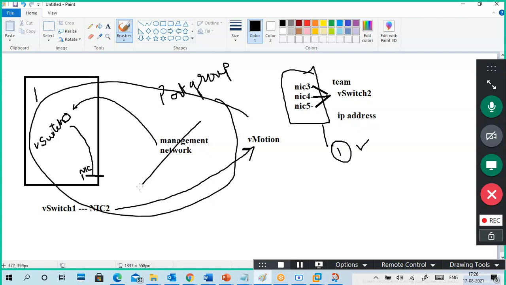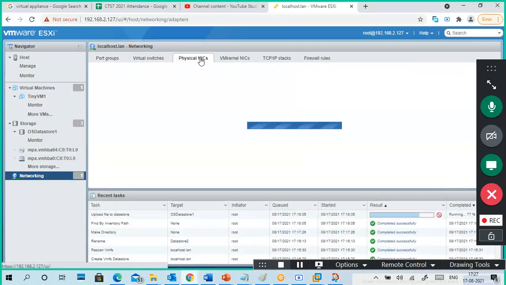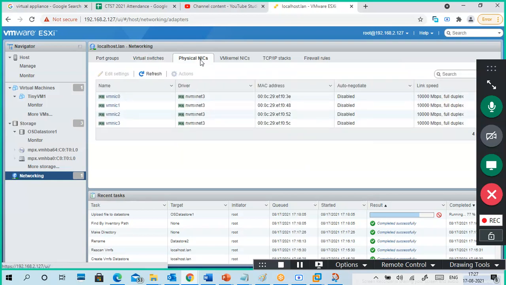Only a single question. I have NICs. I group the NICs and make them one single logical NIC type, a logical team or a logical switch. So what is the advantage of this? Maybe, maybe kind of stuff. You can also tell. There is no wrong, no right in the answers.